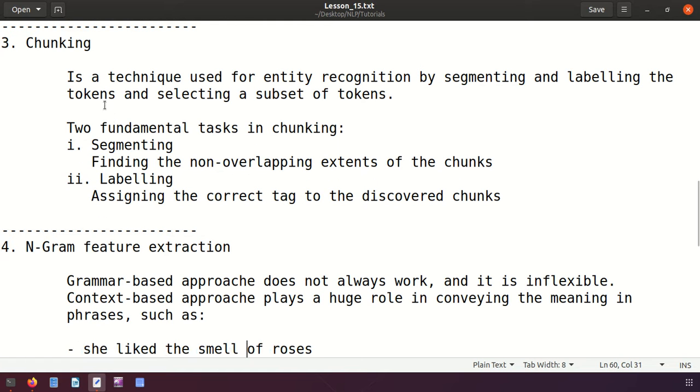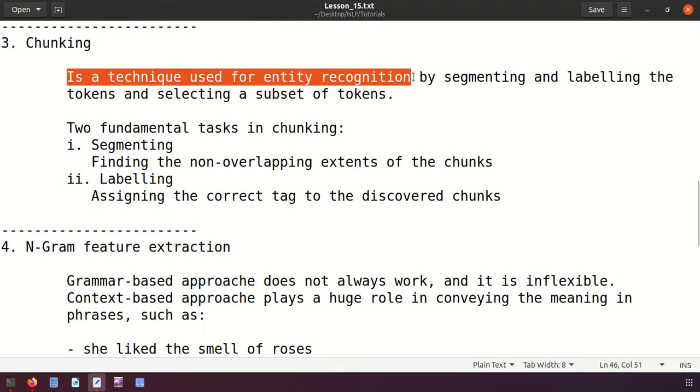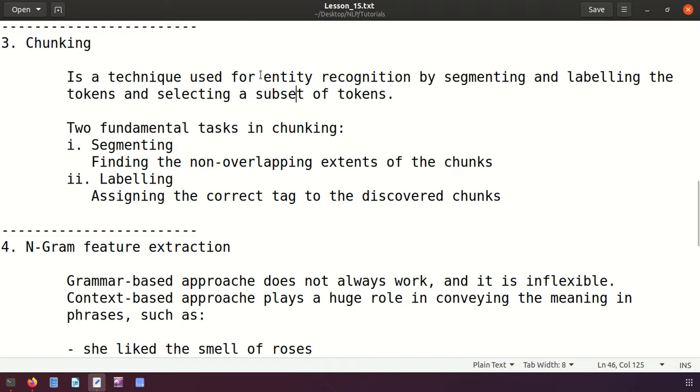Now let's see the next topic, chunking. What is chunking? It is a technique used for entity recognition by segmenting and labeling the tokens and selecting a subset of tokens. After cleaning or normalizing the text, the next step is entity recognition.